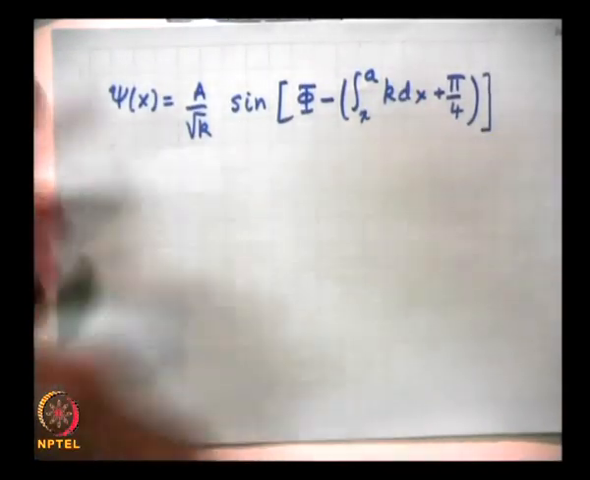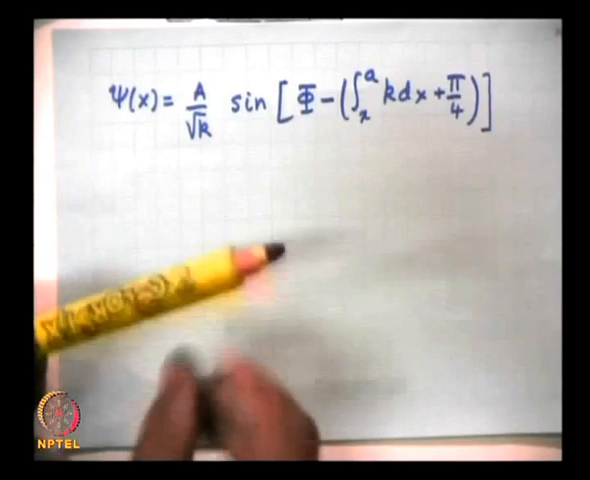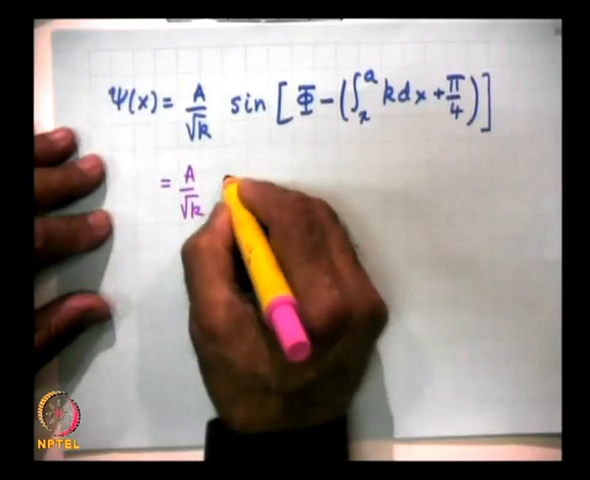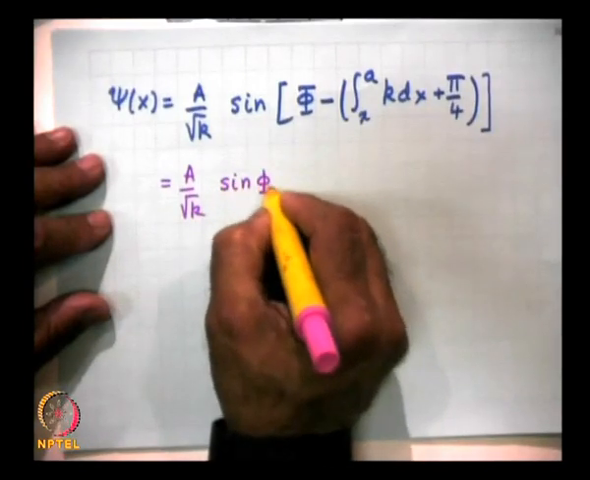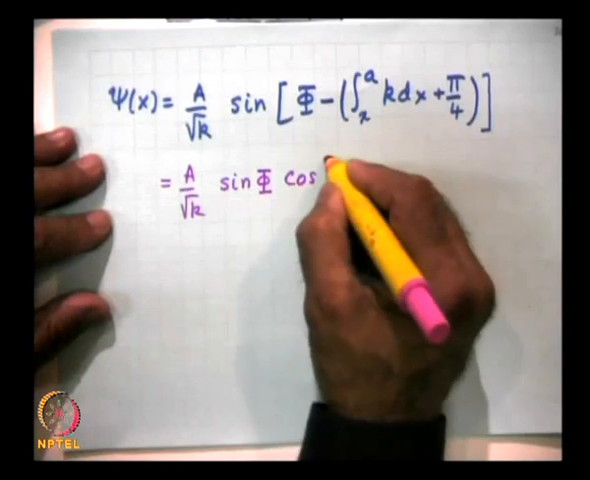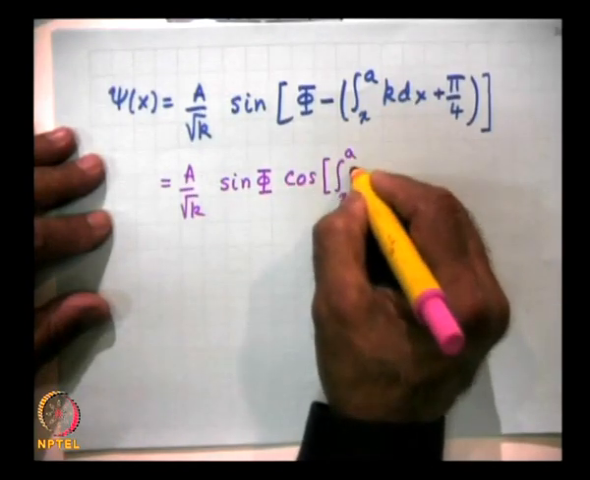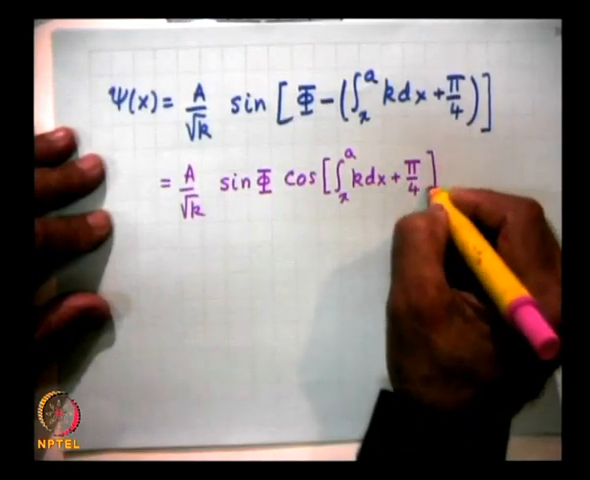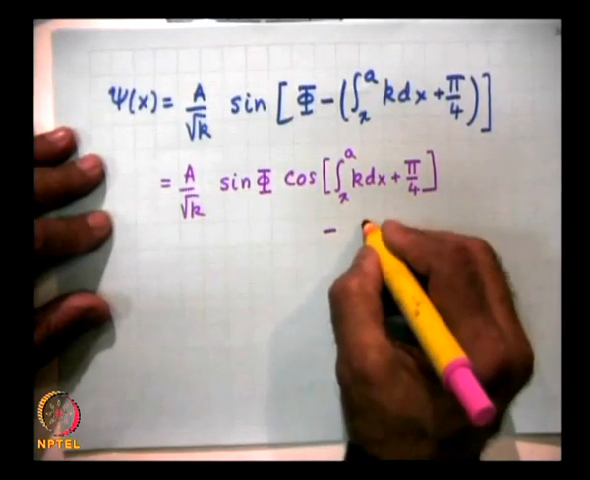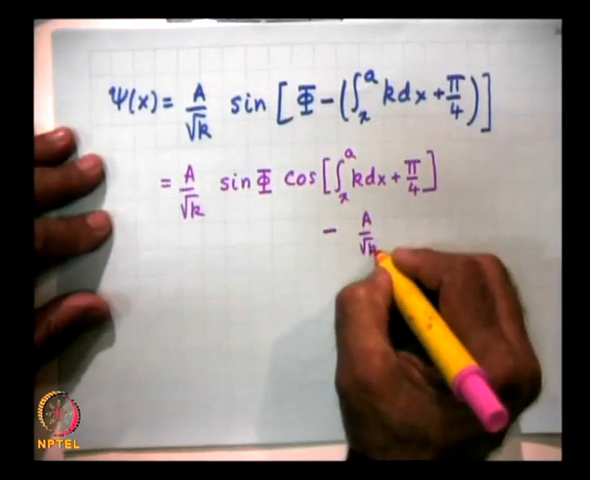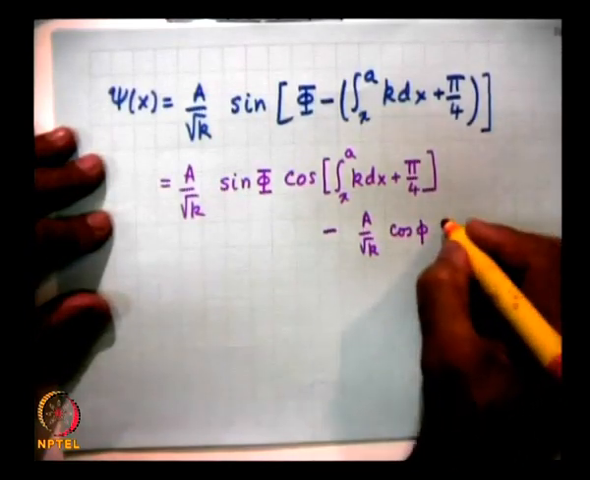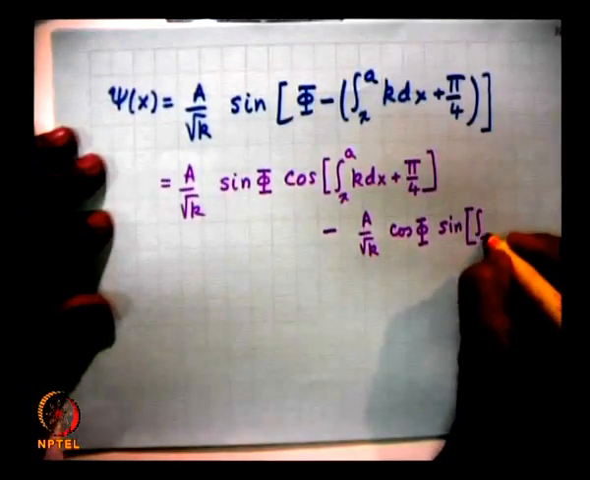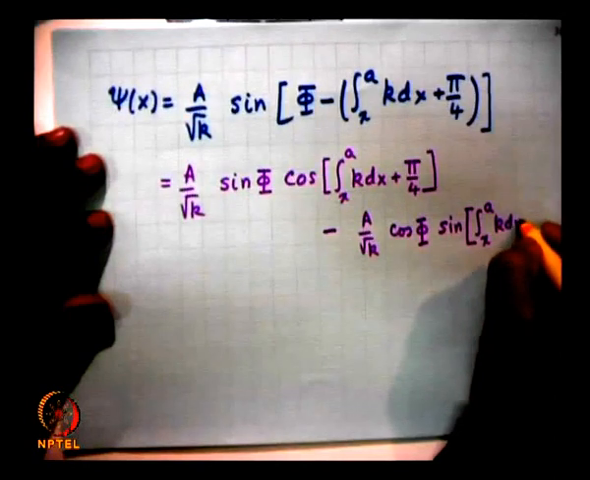Now, I can expand the sine term. So, I get A by root k sine phi cos of integral x to a k dx plus pi by 4, minus A by root k cos phi sine of integral x to a k dx plus pi by 4.